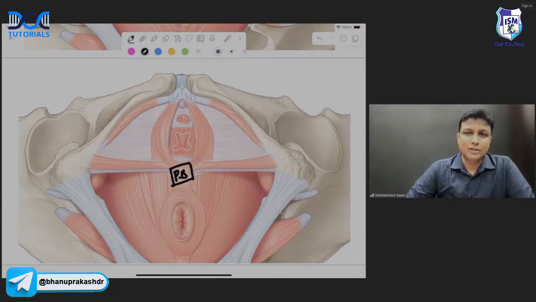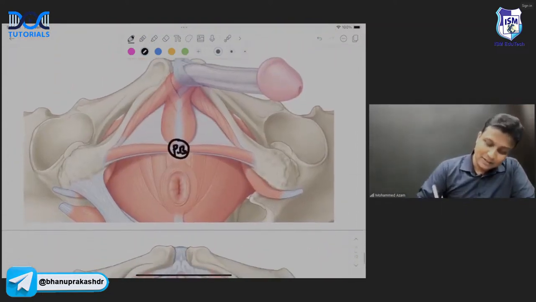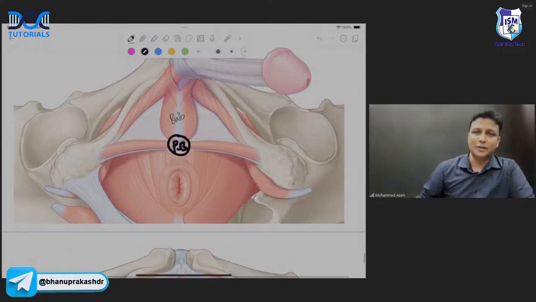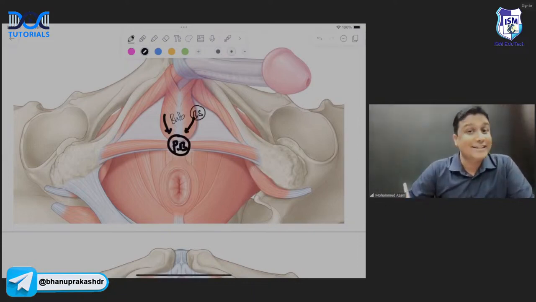Now, what is the importance of this? There are totally 10 muscles meeting at the perineal body, and you have to remember all 10 muscles, sir. But the good news is that out of the 10 muscles, 4 muscles will be paired, sir. I will tell you one easy way to remember these 4 paired muscles. In this diagram, this will be the bulb of the penis. The bulb will be surrounded by this muscle, the bulbospongiosus muscle. It is a paired muscle. We got the first pair.